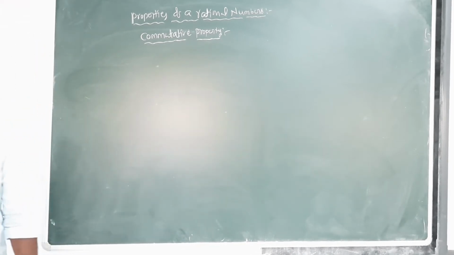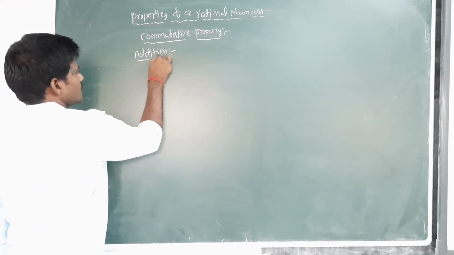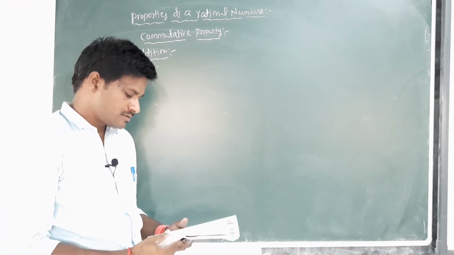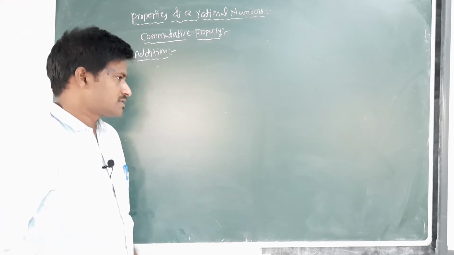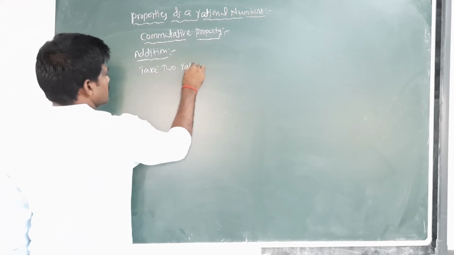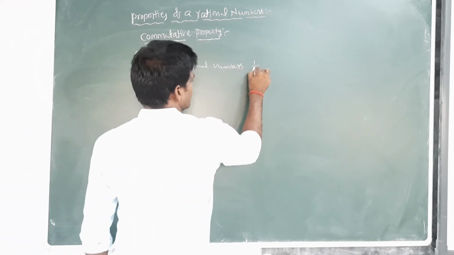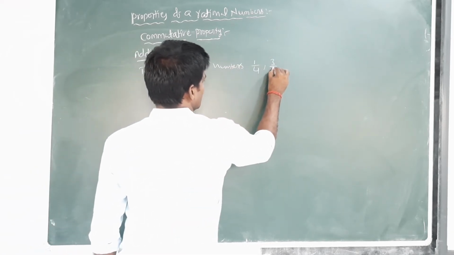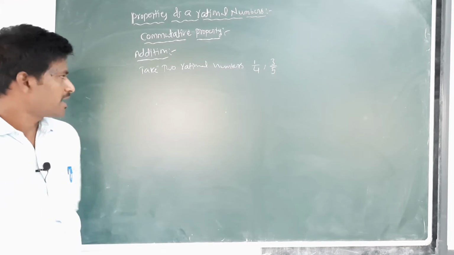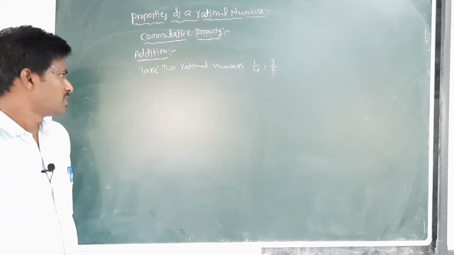Next, commutative property under addition. Take two rational numbers 1/4 and 3/5. What happens when we add these two rational numbers?